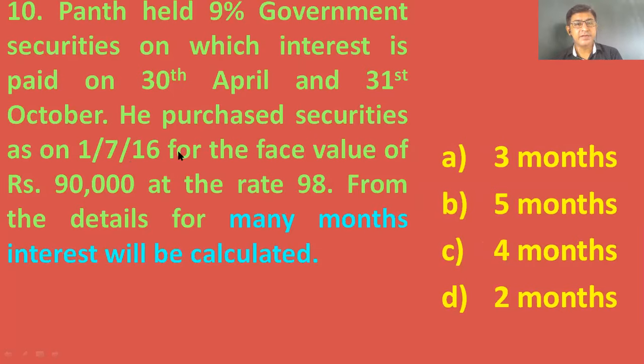The purchase transaction is made on 1/7/16 and the last interest received was on 30 April. So 2 months, that means May and June. With the help of these two dates, the transaction date and the last interest received date, the gap is 2 months, May and June. So over here, interest will be calculated for 2 months. So the right answer is option D, 2 months.